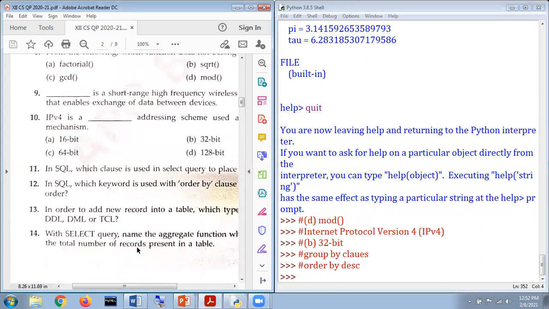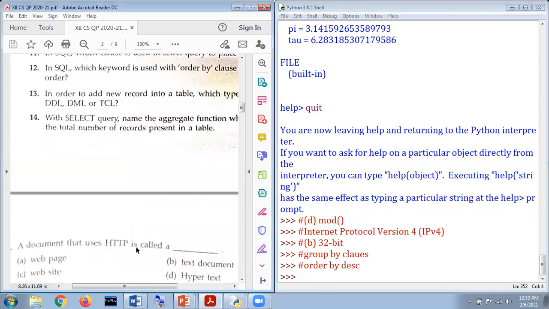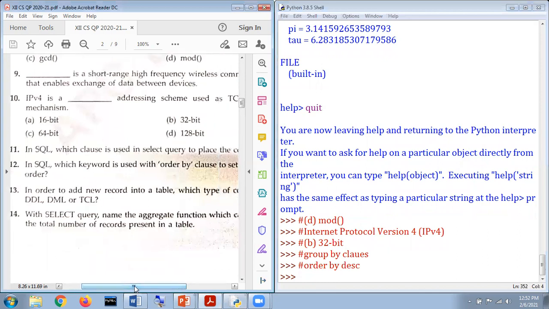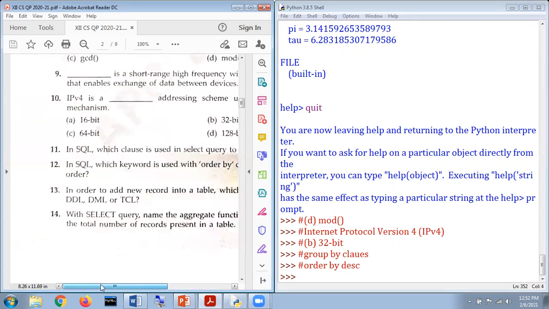Now, next question. We are supposed to attempt only 15, hopefully, because there is less time. Because time is a constraint. Okay, the 13th question says: in order to add a new record, insert into a table, which type of command do we use? DDL, DML, or TCL? First, DDL is data definition language. Second, DML is data manipulation language. And last, TCL is transaction control language.